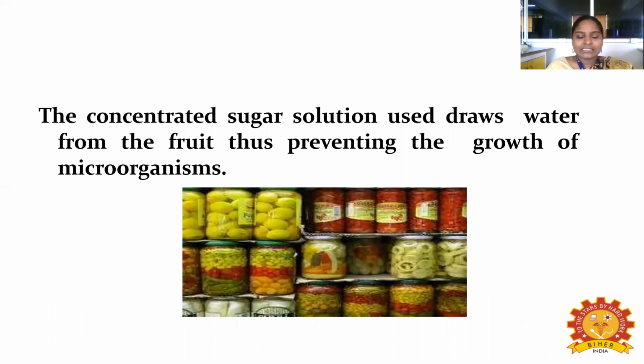Here you can see images of food preserved by sugar and some acids. The concentrated sugar solution draws water from the fruit, thus preventing the growth of microorganisms. So sugar solution is also used as a preserving agent.